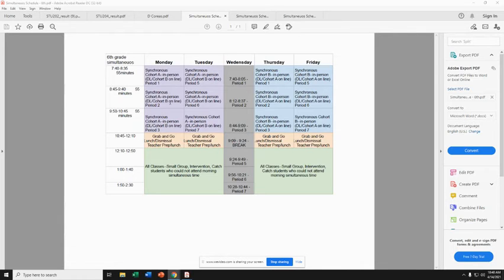Remember, the reason I'm going over this is everybody's times are changing. Everybody's, whether you are coming to school in person or you are staying at home, the times that your classes meet are changing. Friday, 5th period meets again in the morning, 7:40 to 8:35. Group B will be here, distance learners, and Group A will be online. Your 6th period class, Group B in person, everybody else online, 8:45 to 9:40.